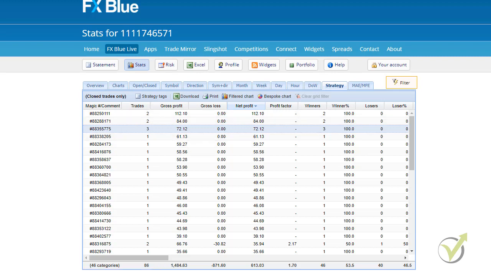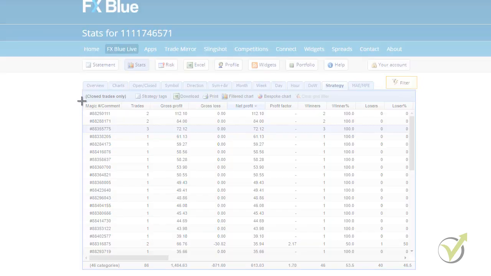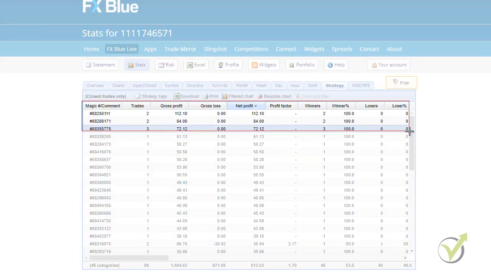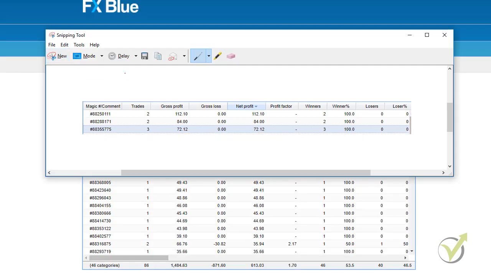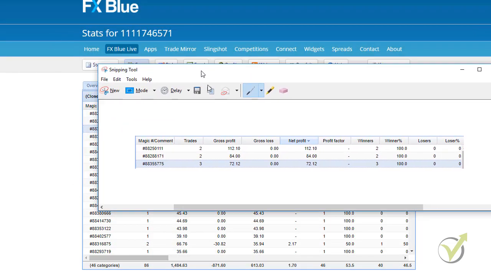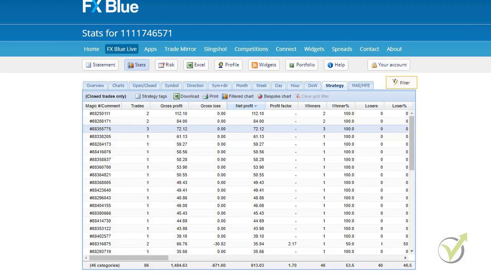Let me take now a quick picture of it. I will use the snipping tool. This is a tool that comes with the Windows. Of course, you can write down on piece of paper. I will just move it on the other screen, but the idea is that I want to have 3 numbers,